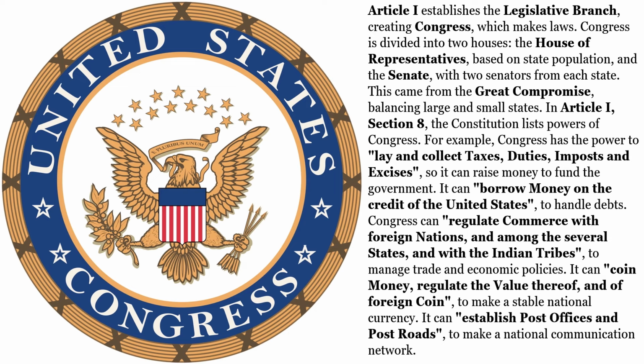For example, Congress has the power to lay and collect taxes, duties, imposts, and excises, so it can raise money to fund the government. It can borrow money on the credit of the United States to handle debt. Congress can regulate commerce with foreign nations and among the several states and with the Indian tribes to manage trade and economic policies. It can coin money, regulate the value thereof, and of foreign coin to make a stable national currency. It can establish post offices and post roads to make a national communication network.